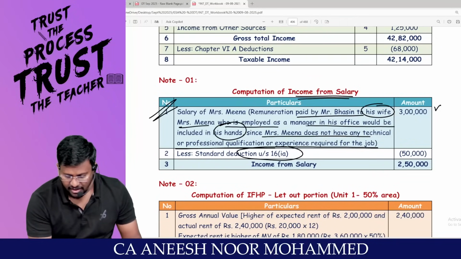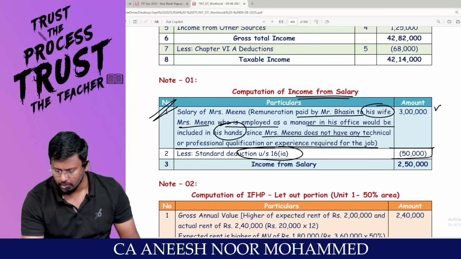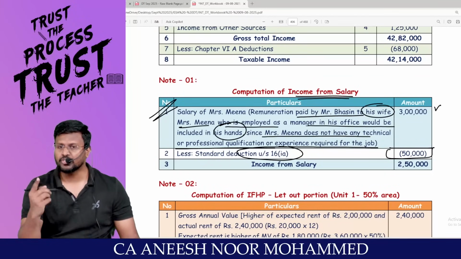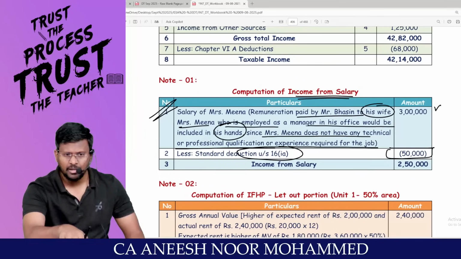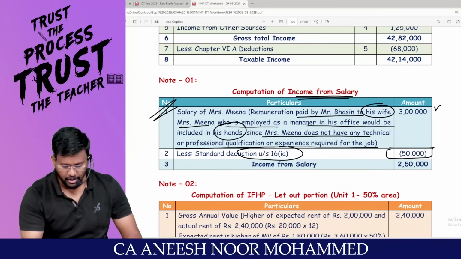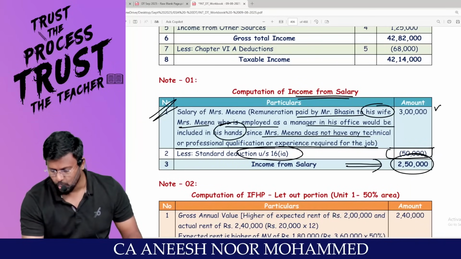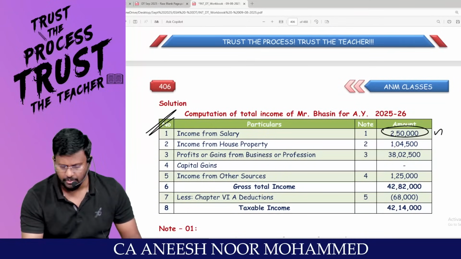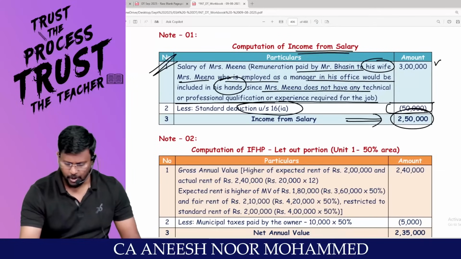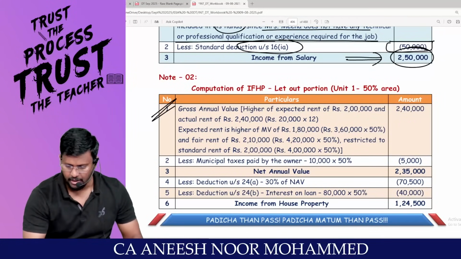But less standard deduction under 16(1)(a), 50,000. Why 50? Optional tax regime. If the route is default tax regime, then 75,000. So income from salary is 2,50,000. Is point number 1 clear? Moving to income from house property. Easy. Income from house property.